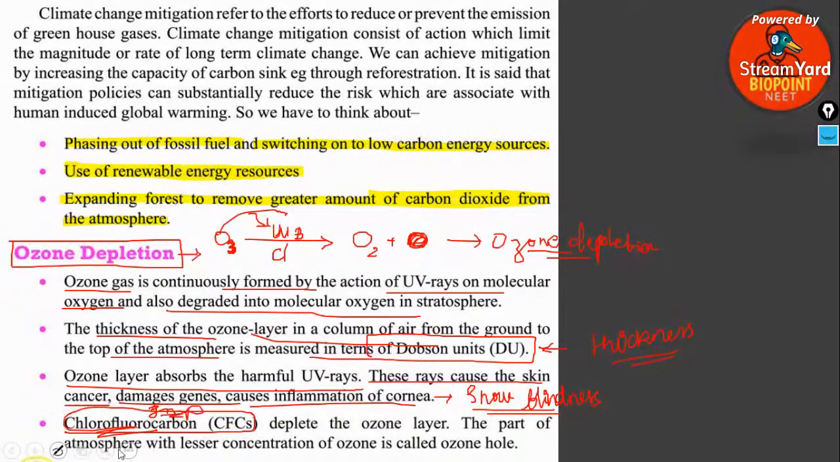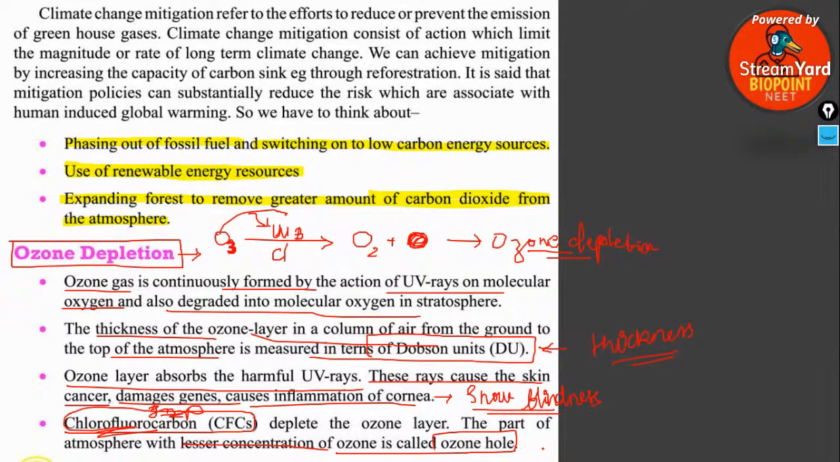The part of the atmosphere with a lesser concentration of ozone is called the ozone hole. Is it clear for everyone? I've been a bit fast because there is nothing so important about this particular area. You know very well what ozone depletion is. Ozone is known as O3, formed by the union of three oxygen atoms. It is formed continuously by the action of ultraviolet radiation, which can easily break it into molecular oxygen and nascent oxygen atoms. The thickness of the ozone layer is measured in Dobson units.